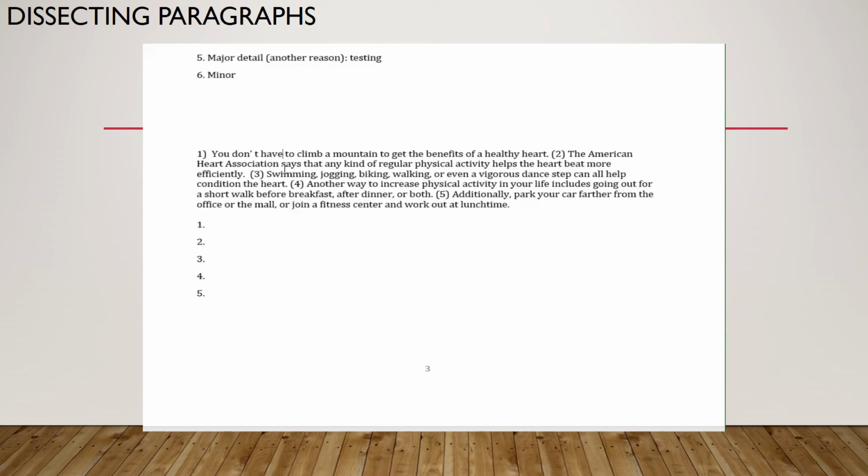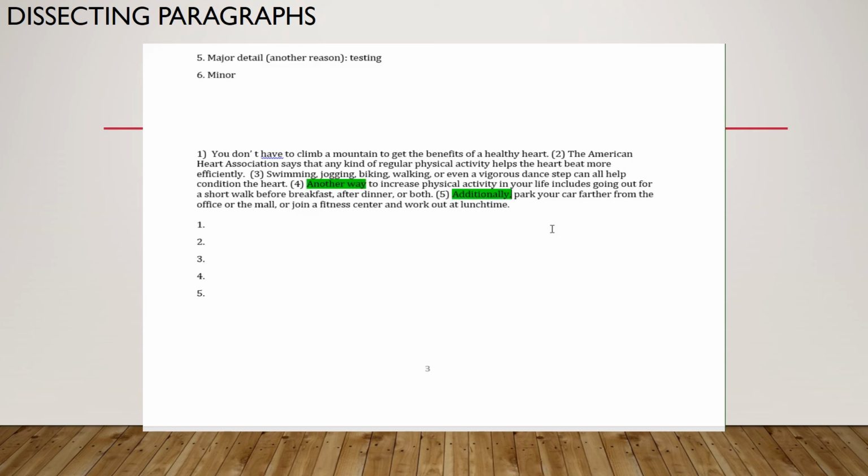Swimming, jogging, biking, walking, or even vigorous dance steps can help condition the heart. Another way to increase physical activity in your life includes going out for a short walk before breakfast, after dinner, or both. And additionally, park your car farther from the office or mall, or join a fitness center and work out at lunch.